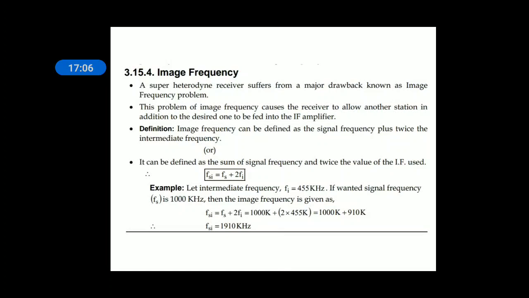The standard IF value for an AM receiver is 455 kHz. If the desired station is 1000 kHz, the image frequency becomes 1910 kHz as per this formula.